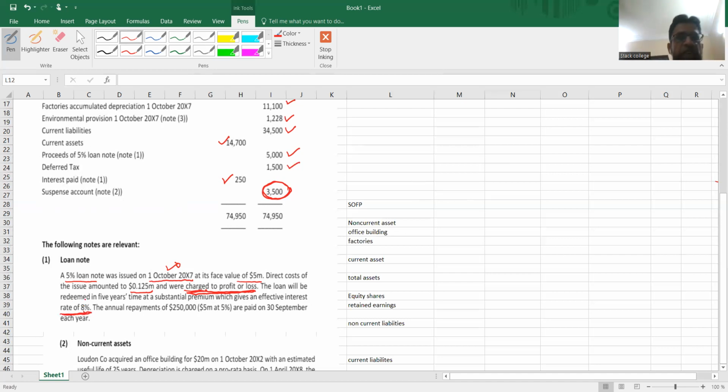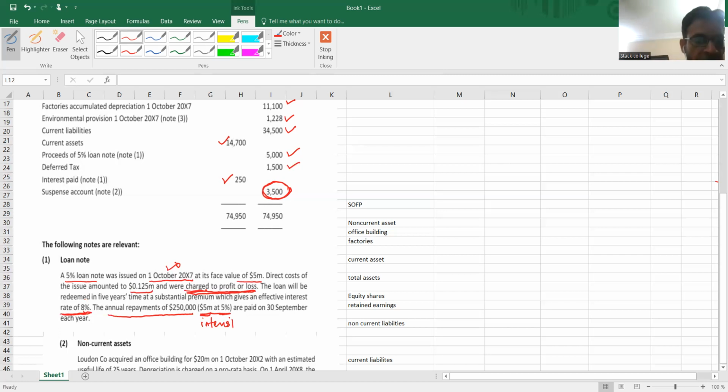Now, this effective rate would be shown in profit and loss account as an expense. And the annual repayment of 2,50,000, which is 5 million par value at a 5% coupon rate. So this is basically the interest payment. Annual interest payment paid on 30th September is 2,50,000.